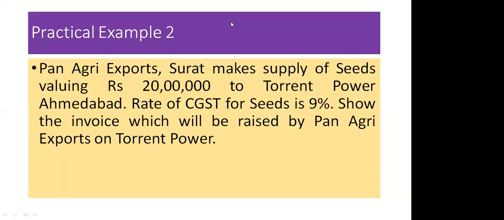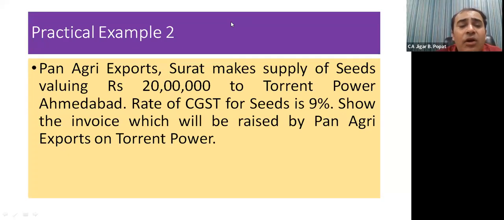Very good. Friends, for Pan Agri, this is called outward supply. Please note this. For Pan Agri Export, this is outward supply, as the goods will go out from its factory. So it is called outward supply. For Torrent Power, goods will come into its factory, and so it is inward supply.